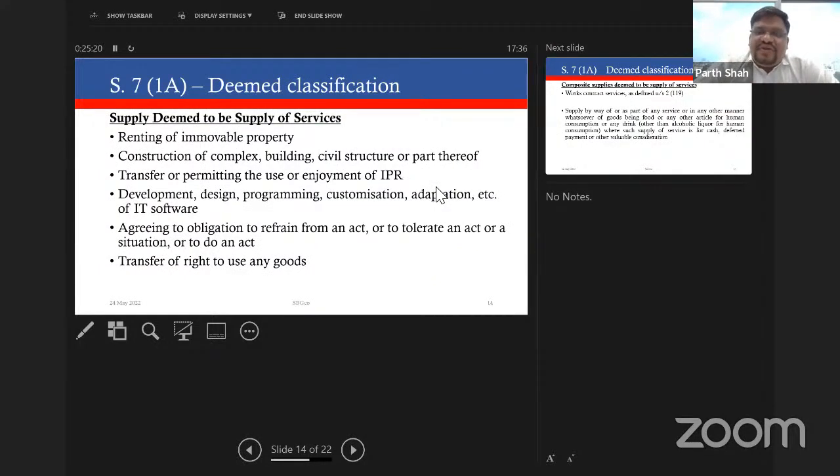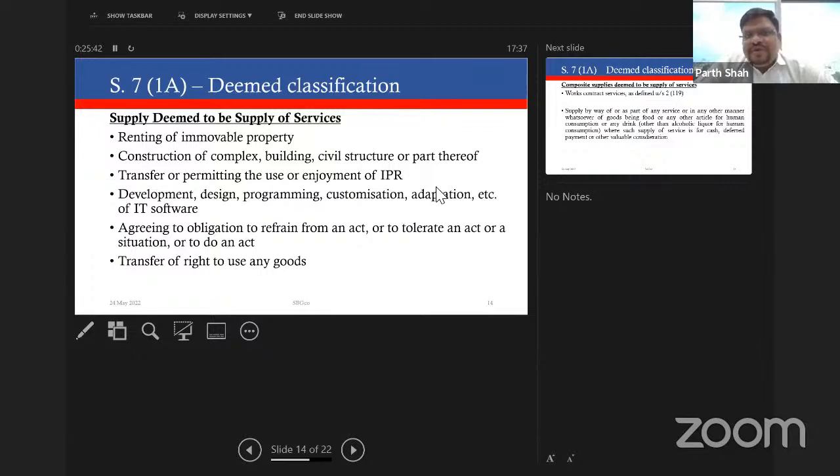In this list of entries, we will see that some supplies are deemed to be supply of services. Under service tax, there was litigation as to whether a particular activity could be treated as service or not, and therefore, to avoid that litigation, these particular provisions have been enacted. First entry is renting of immobile property. So renting of immobile property is deemed to be supply of service.